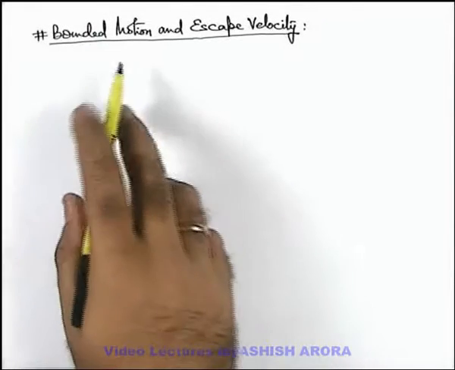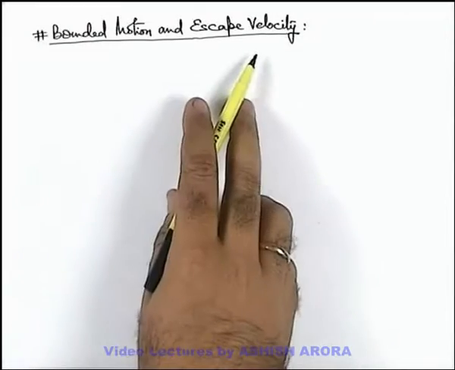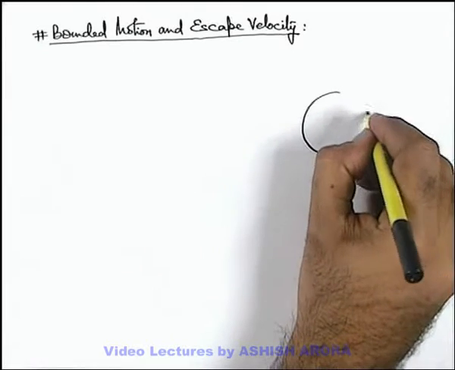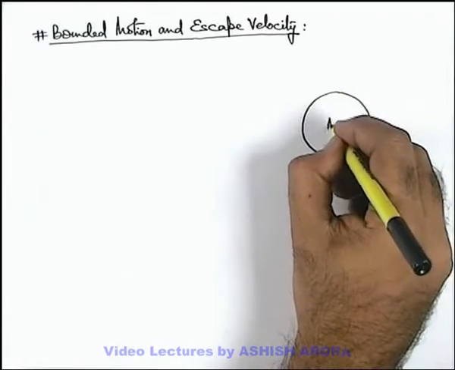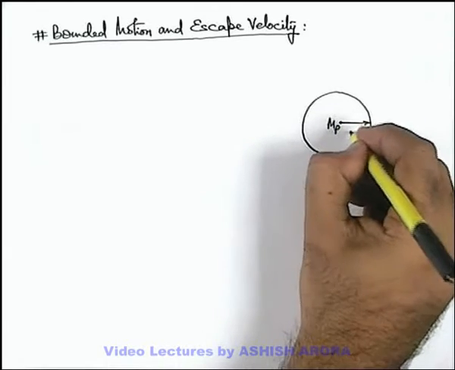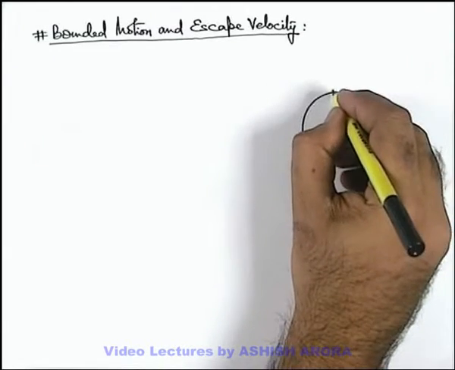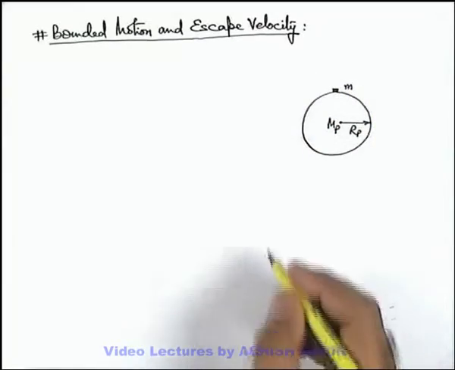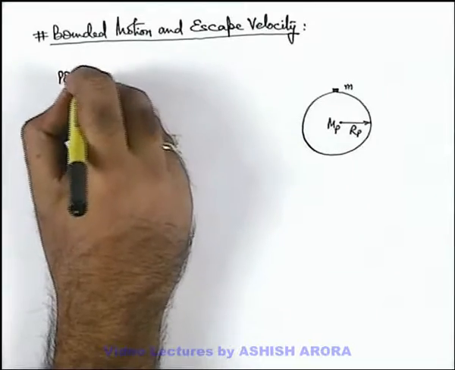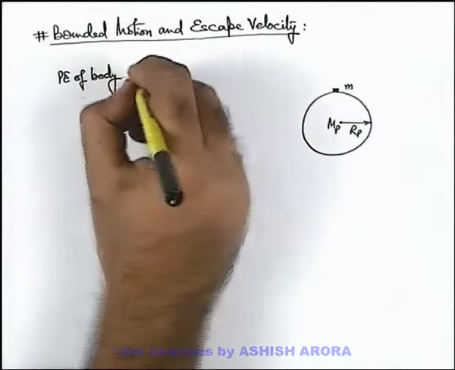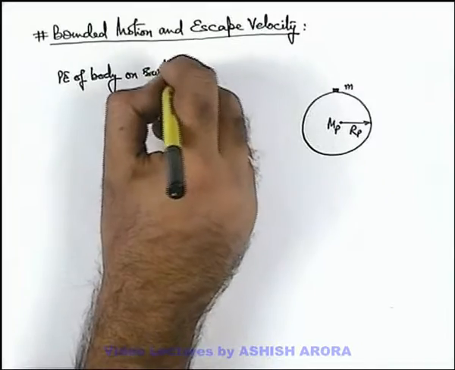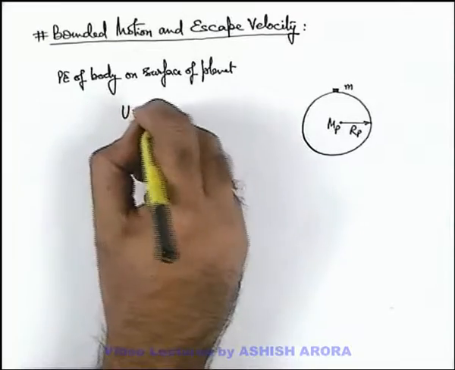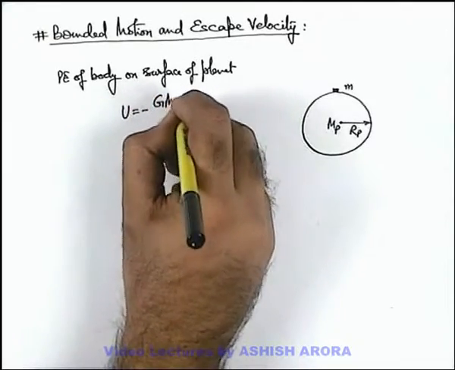Let us discuss bounded motion in the surrounding of a planet and escape velocity. Say we talk about a planet which has a mass mp and radius rp. And say we place a body of mass m on the surface of the planet. Here, if we find the potential energy of the body on the surface of the planet, then the potential energy can be given as minus G mp m by rp.